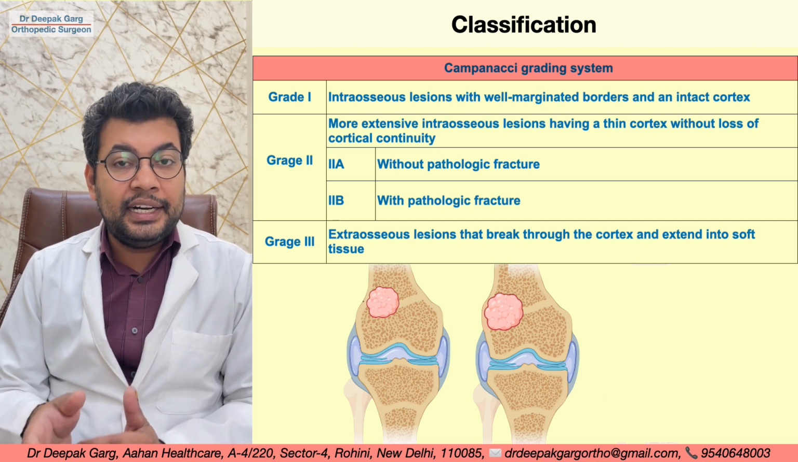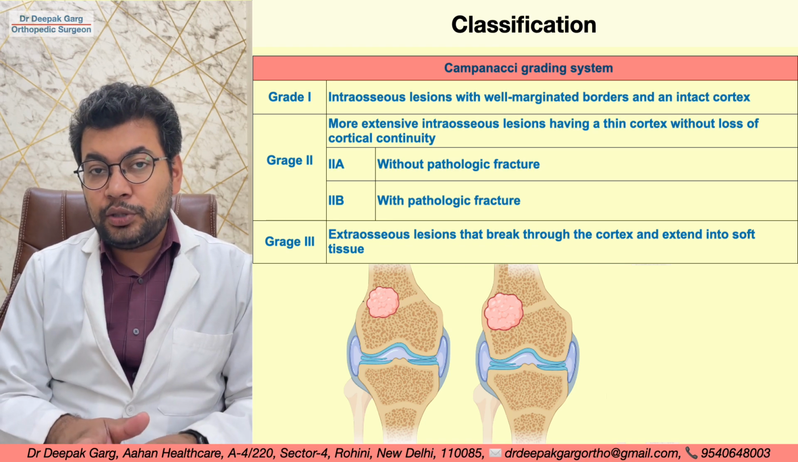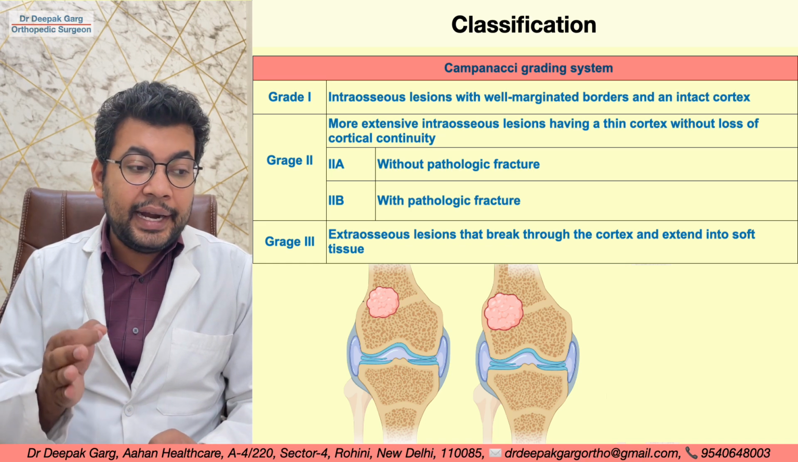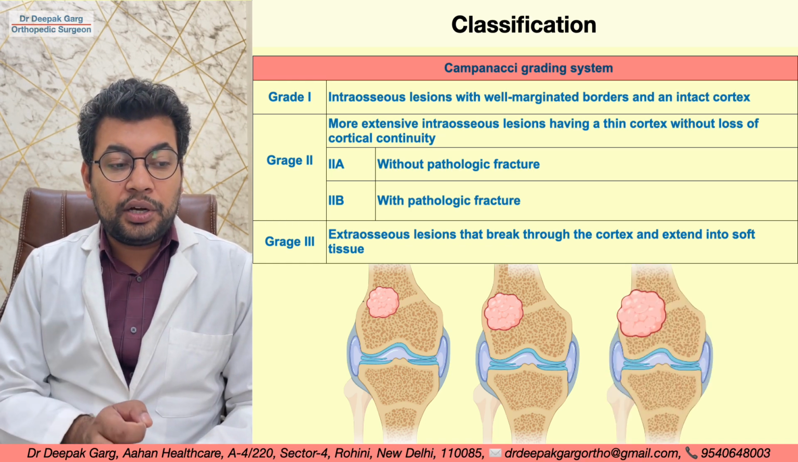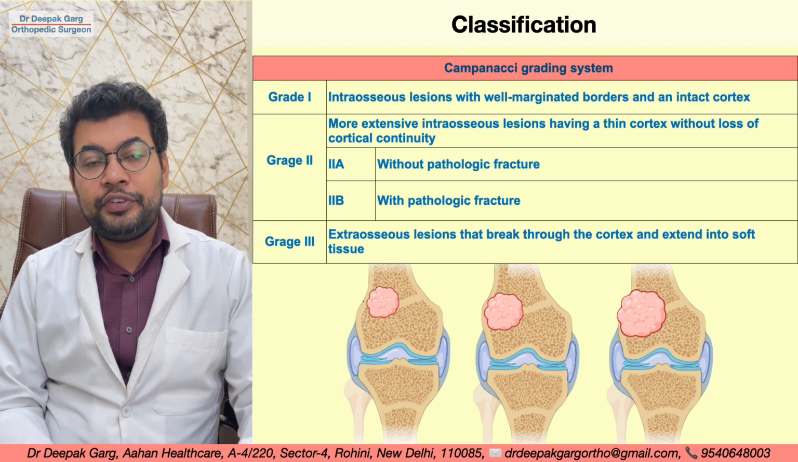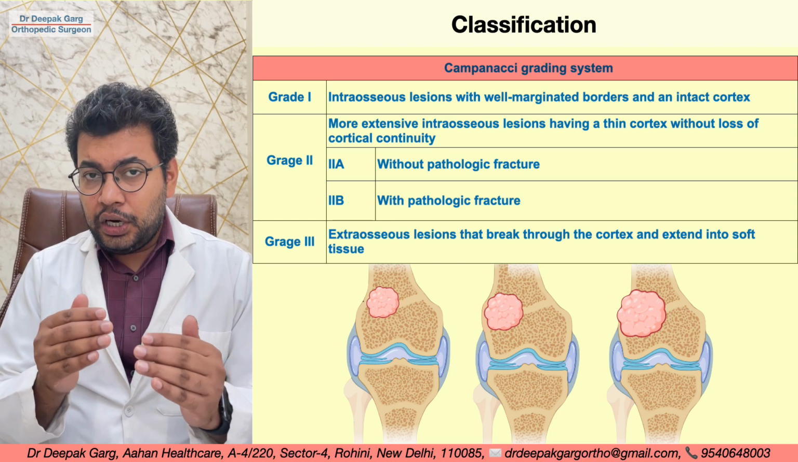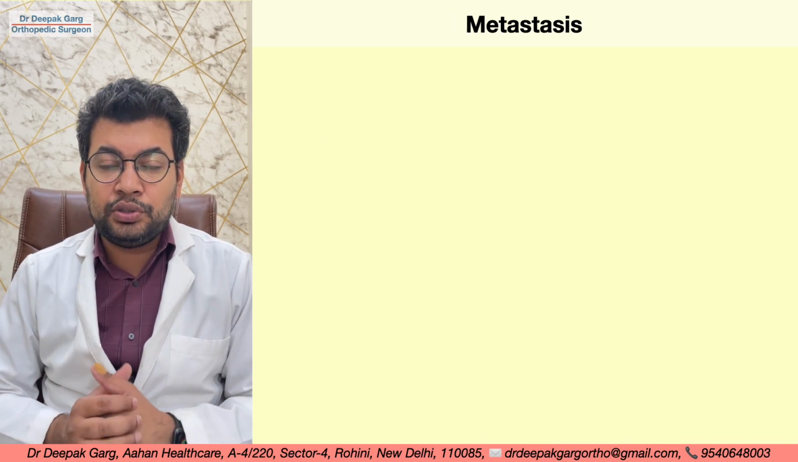Grade 2 is further divided into grade 2A and grade 2B. Grade 2A is without pathological fracture, and grade 2B is with pathological fracture. Grade 3 is an extraosseous lesion that breaks through the cortex and extends into the soft tissue. Very few GCTs will go from the primary site or metastasize to other sites.